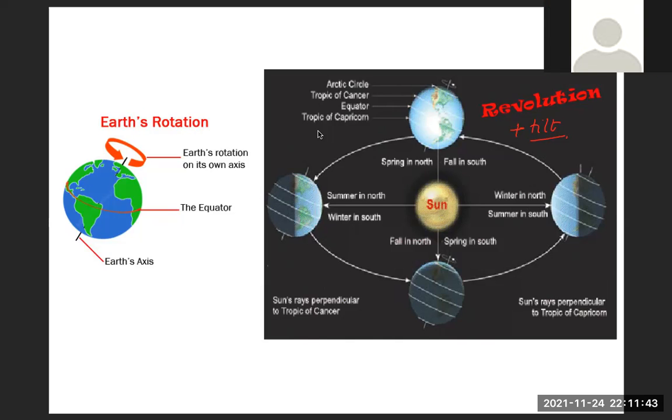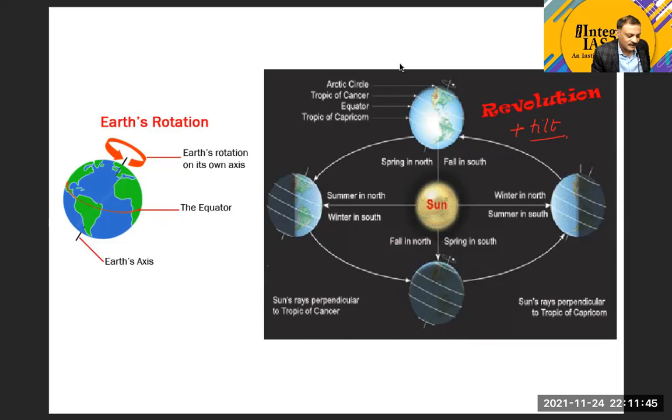Suppose our Earth is not tilted, will you get the seasons? Will you still get the seasons? No, you will not get the seasons. The seasons are revolution plus tilt of the axis.